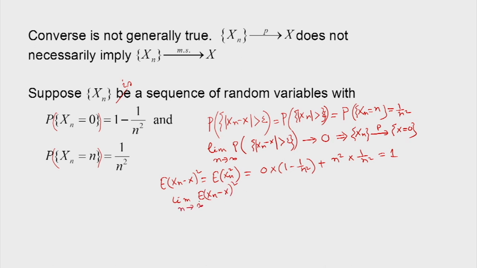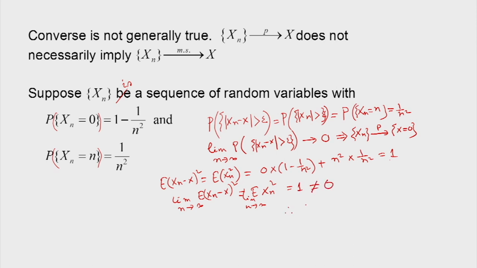Therefore, the limit of E of x n minus x whole square as n tends to infinity is equal to the limit of E of x n square, which is 1, not equal to 0.